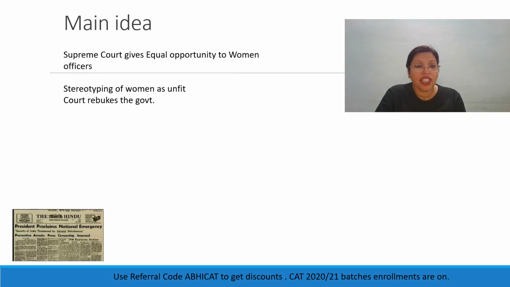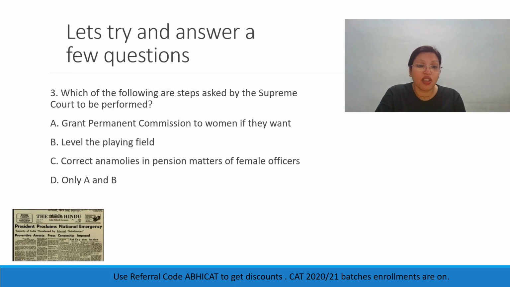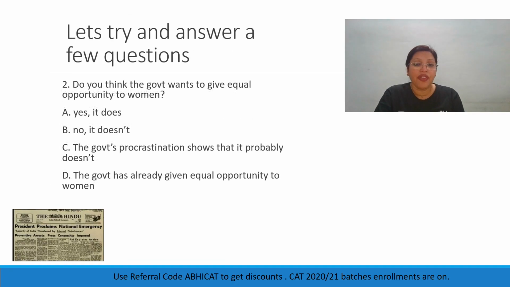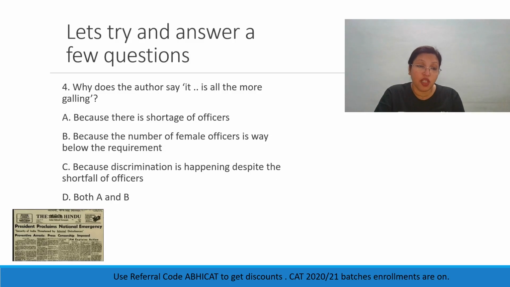So now we know our answer has to have that discrimination is happening, and that is despite the shortfall of officers. So of course, A cannot be the right answer, B cannot be the right answer. Clearly, C is the right answer. When the question says, why does the author say? So now you are looking at the author's opinion, and the author's opinion is something from the passage, and that's why C has to be the right answer here.